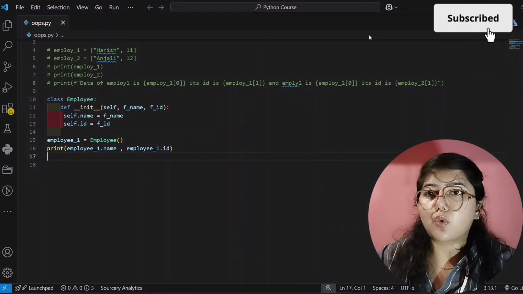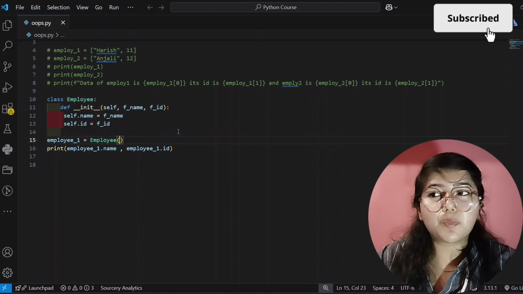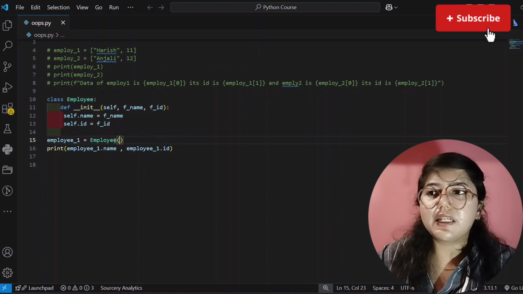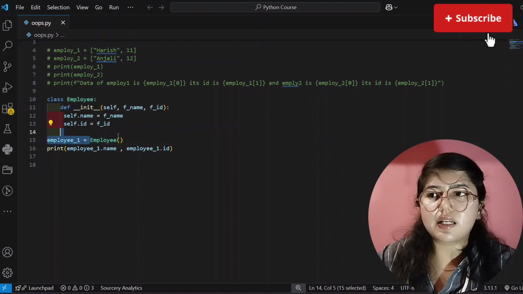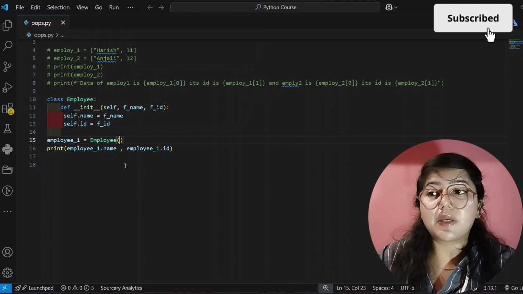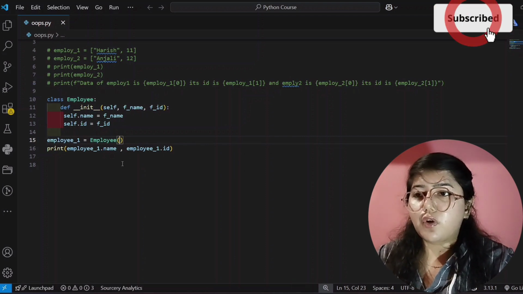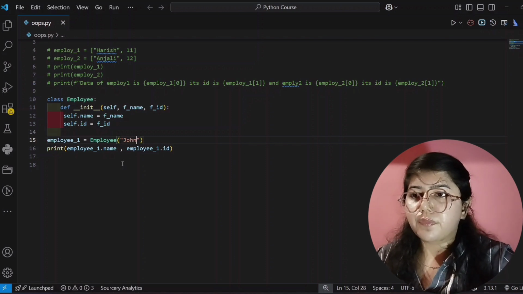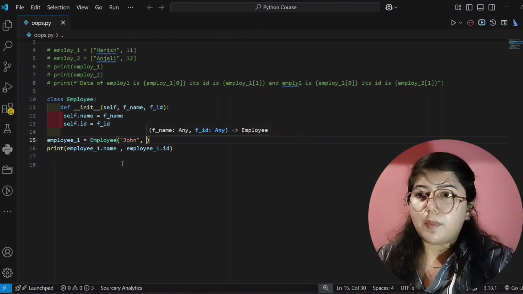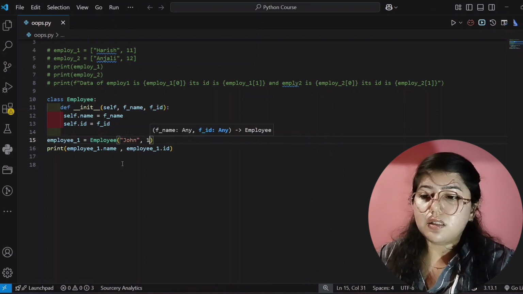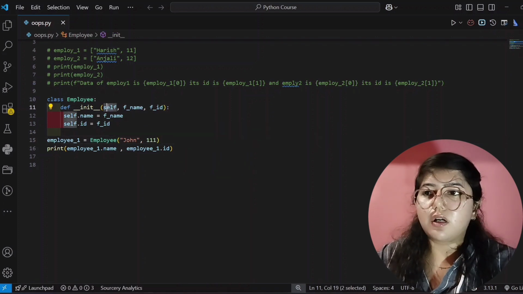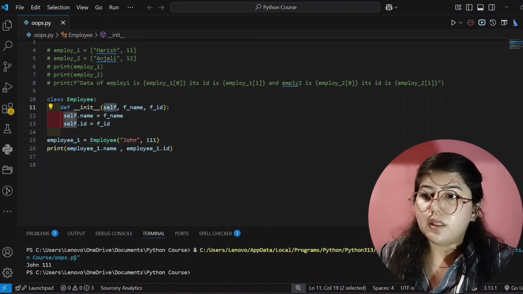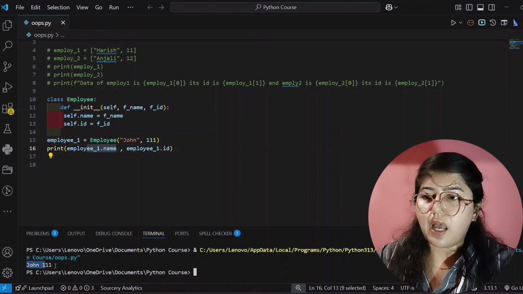Now I will run this code. Before running this code, we have to give input also. And where will you give input? Here, while calling this class, inside this parenthesis. So I'm giving input for the name and for the id. The name is John, and its id is 111. And for self, you don't need to give any input. See here, it's showing the correct output, that is John and 111.